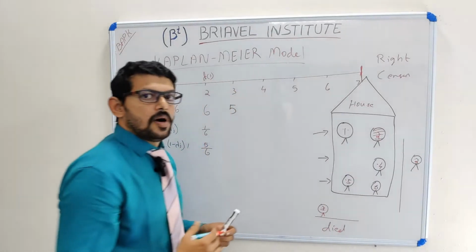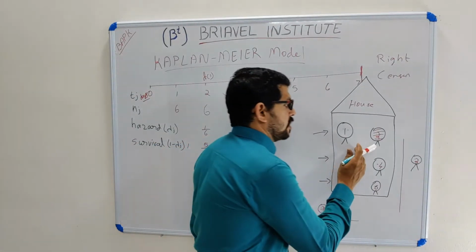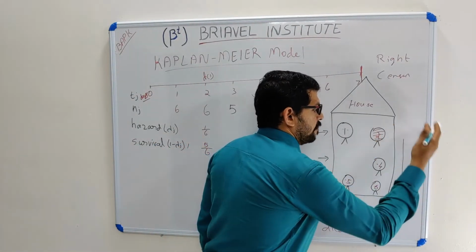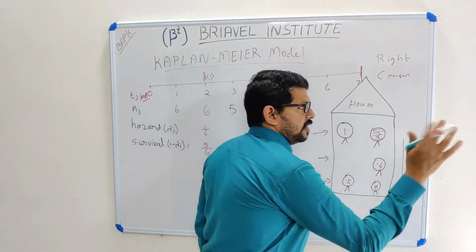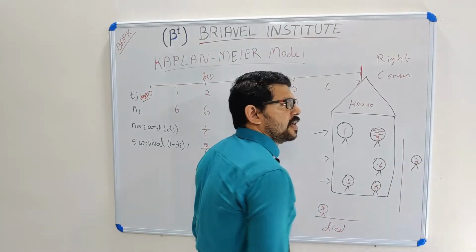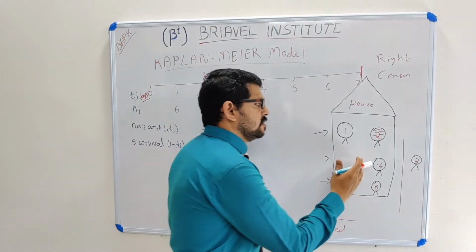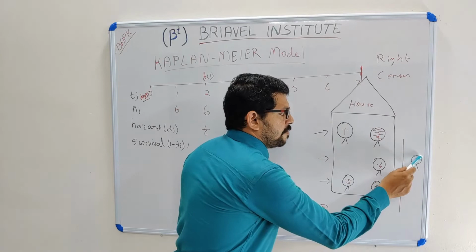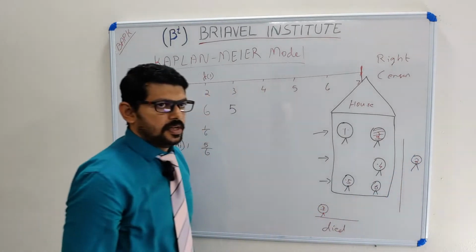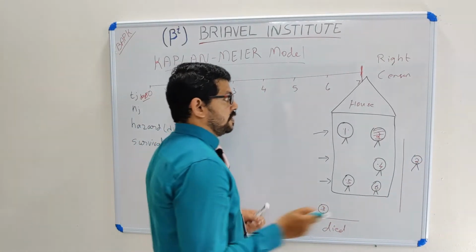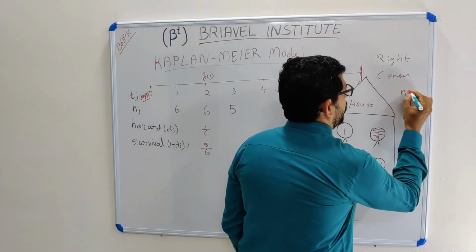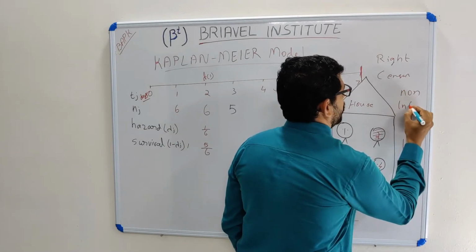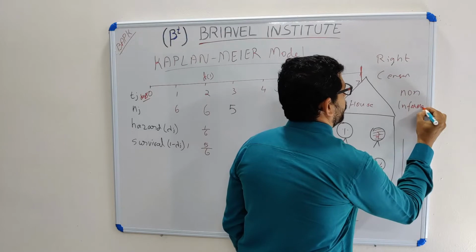Second one came outside. It came from my house and went outside, anywhere else. So it escaped from my observation, or it jumped from my house. I don't have any information about this puppy. It is left out, so this observation I can say is non-informative.